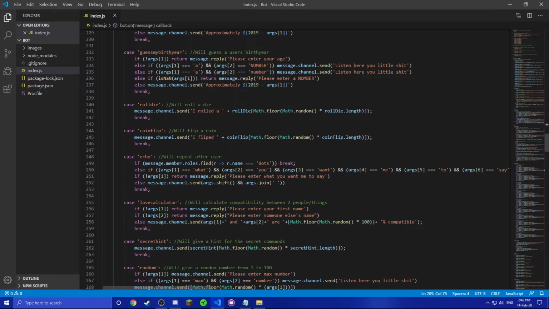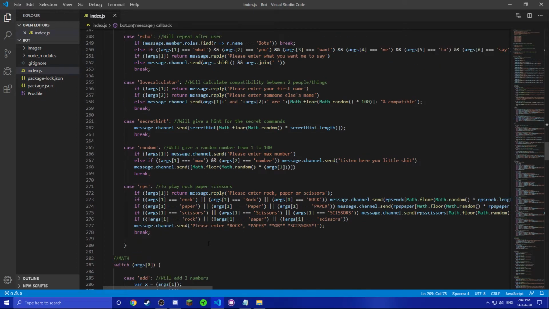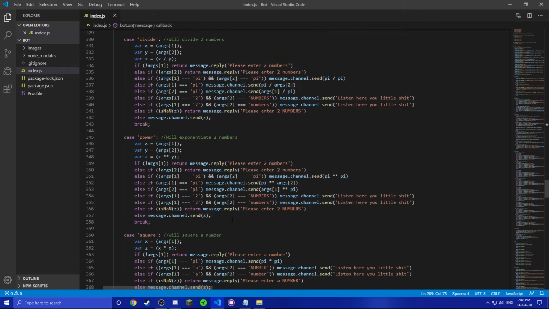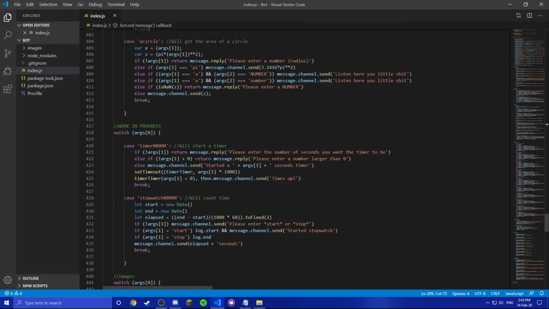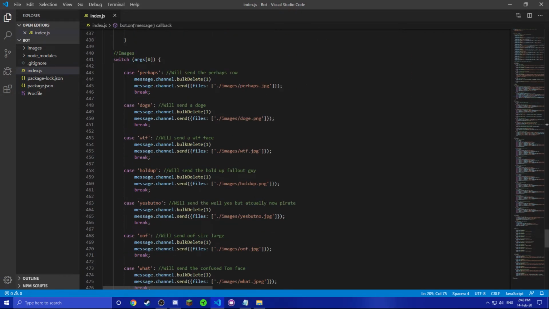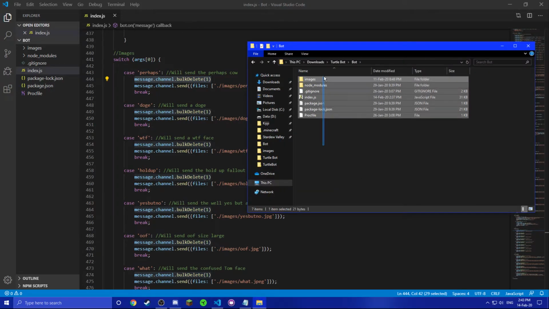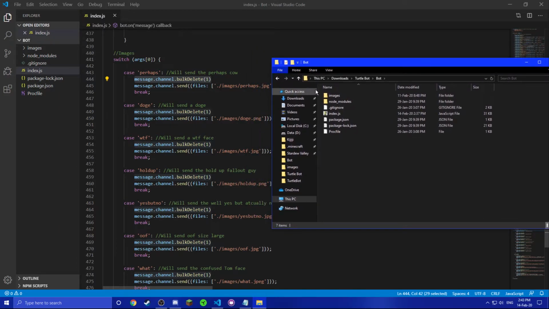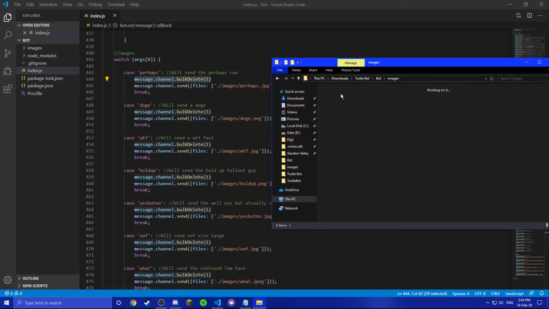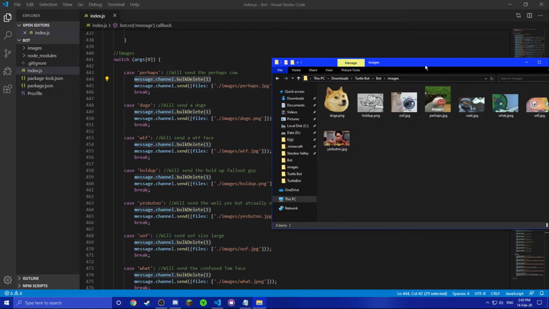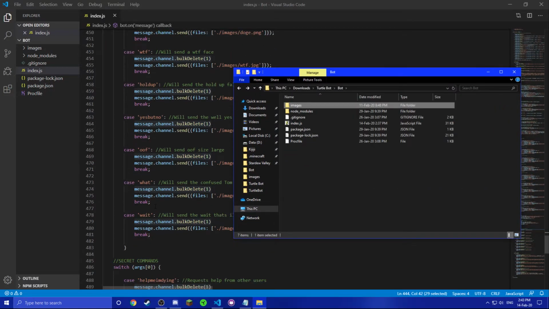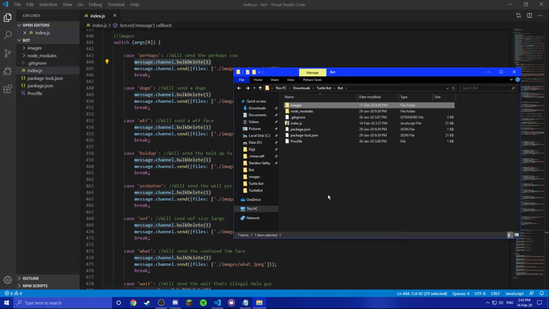I think I forgot to explain some of the commands in here. Not really. Math, then there's the images. Basically this deletes the message that you just sent. Then it sends the files that are in here. These are the files for the bot that makes it work. It checks, as you can see, the path, which means where it is, then the images, and then the file. So that's it. Secret commands, I'm going to go there after.